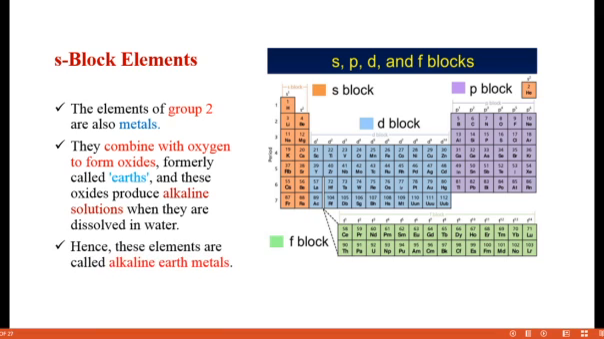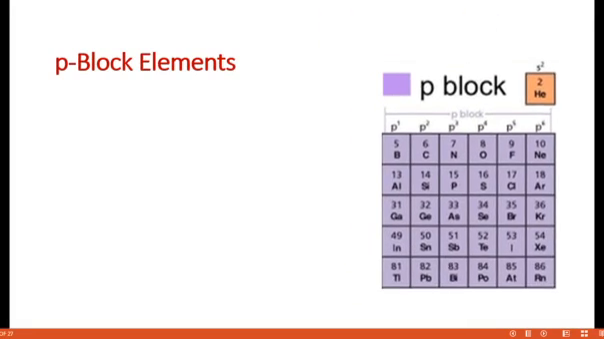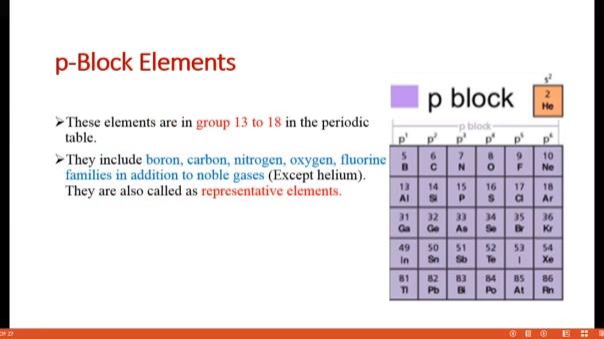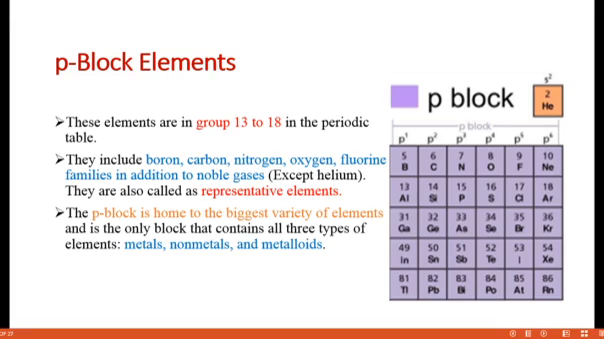Okay, next we are going to discuss P block elements. Already you know group 13 to group 18 are called the P block elements. This includes the boron, carbon, nitrogen, oxygen, and fluorine families in addition to the noble gases. It is also known as representative elements. This is the biggest variety of elements. The P block is the biggest variety of elements. Why do we call it that? It has metals, non-metals, and metalloids, all of them present in the P block.